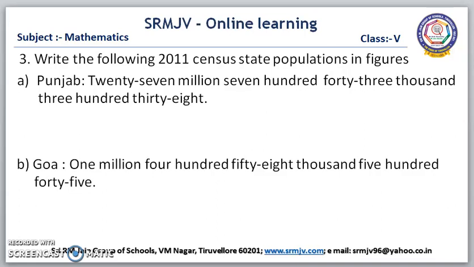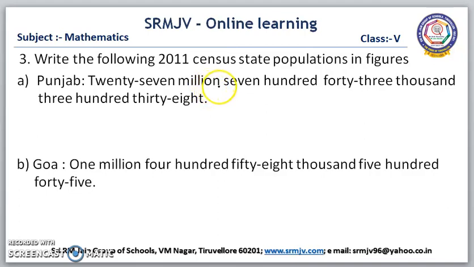The first one is Punjab. The population of Punjab is given in number name. We are going to write the number for the number name. Twenty-seven million, seven hundred forty-three thousand, three hundred thirty-eight. By seeing the number name, we can understand the number name is given in the international system. Isn't it? Million. By seeing million, we can understand that.